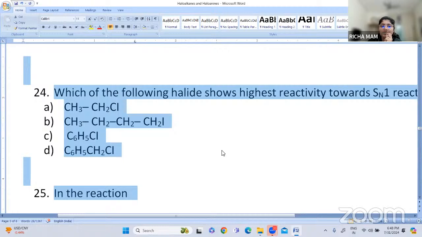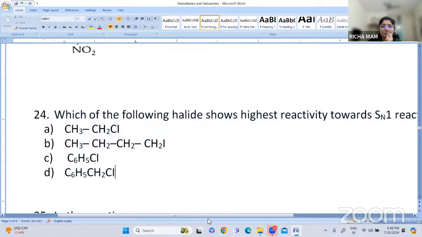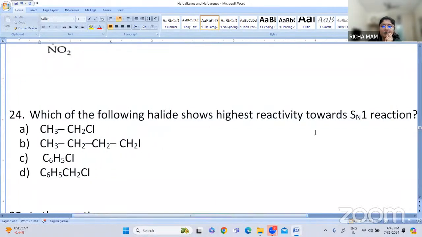So which of the following halides shows highest reactivity towards SN1 reaction? Option A is ethyl chloride, then you have butyl iodide, then you have chlorobenzene, and then you have benzyl chloride. So these are the four options. Can you tell which of the following halides will show highest reactivity towards SN1 reaction?